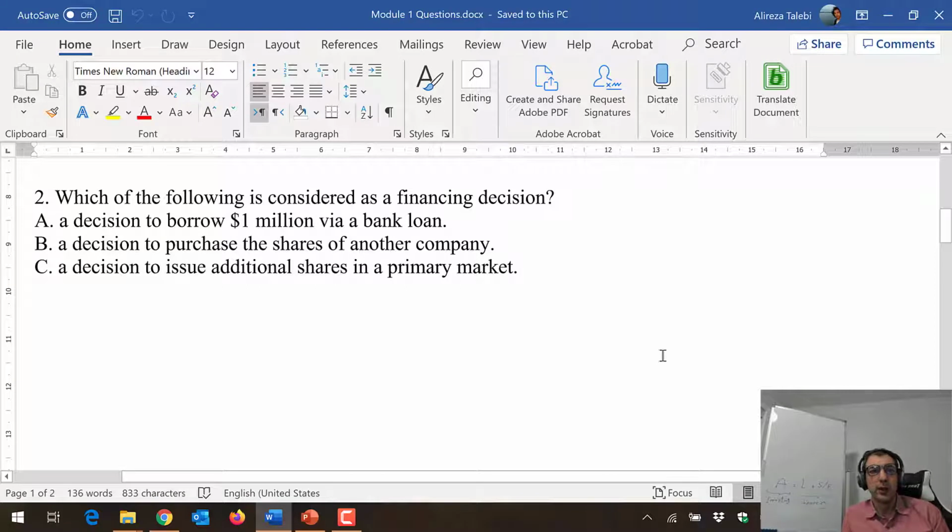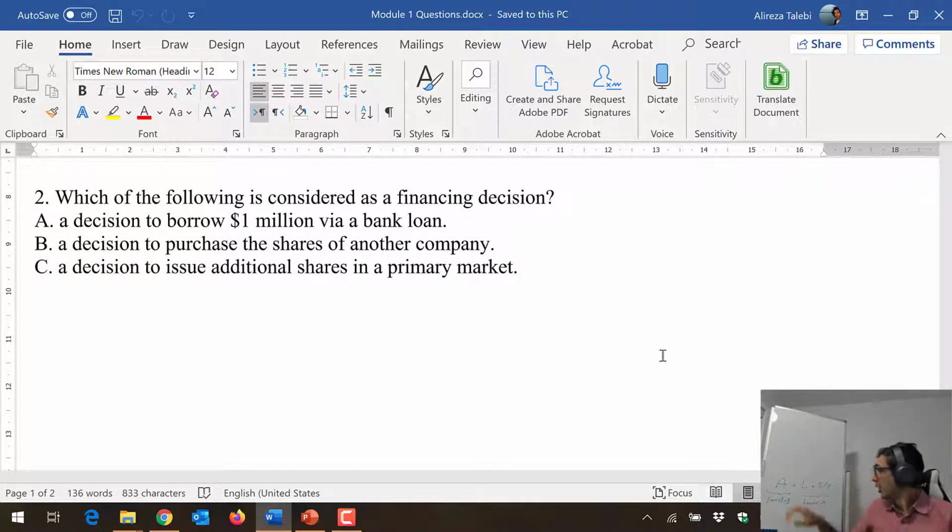Second question, which of the following is considered as a financing decision? So we talk about financing decision: borrowing money, issuing shares. In general, we talk about raising funds, and we talk about investing decision. A decision to borrow $1 million via bank loan. For sure, that's a financing decision. That's a part of your liability. That's a bank loan. So A should be one of the answers.